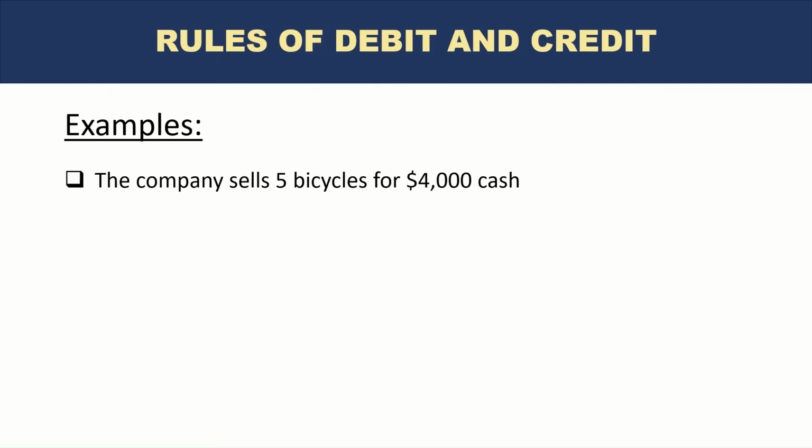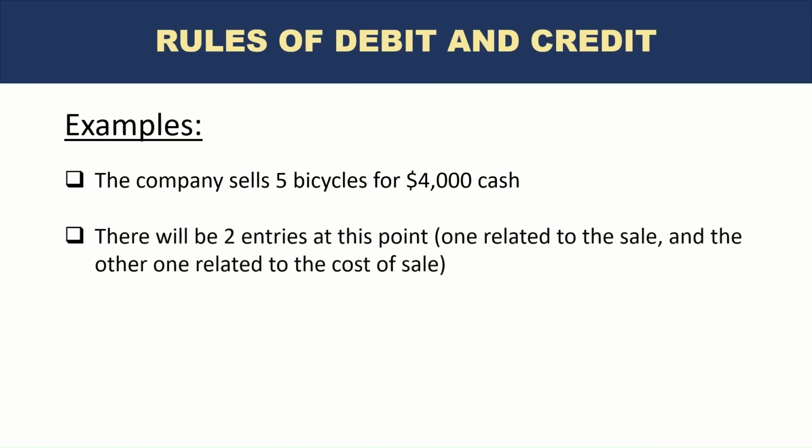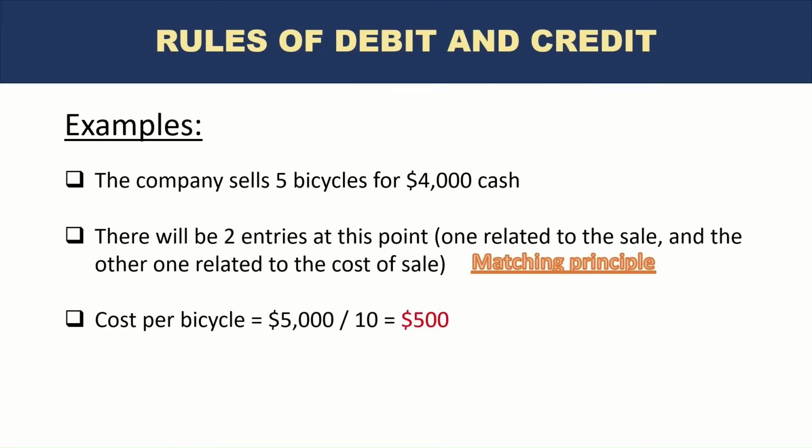And now we get to that. So the company now sells 5. Remember, they originally purchased 10 bicycles, but they sell 5 of them for $4,000 in cash. Okay. So there will be 2 entries at this point. One will be to record the sale and the other one to record the cost of sale. Matching principle. Now, what is the cost per bicycle? We know the company purchased bicycles for $5,000 and there were 10 bicycles.